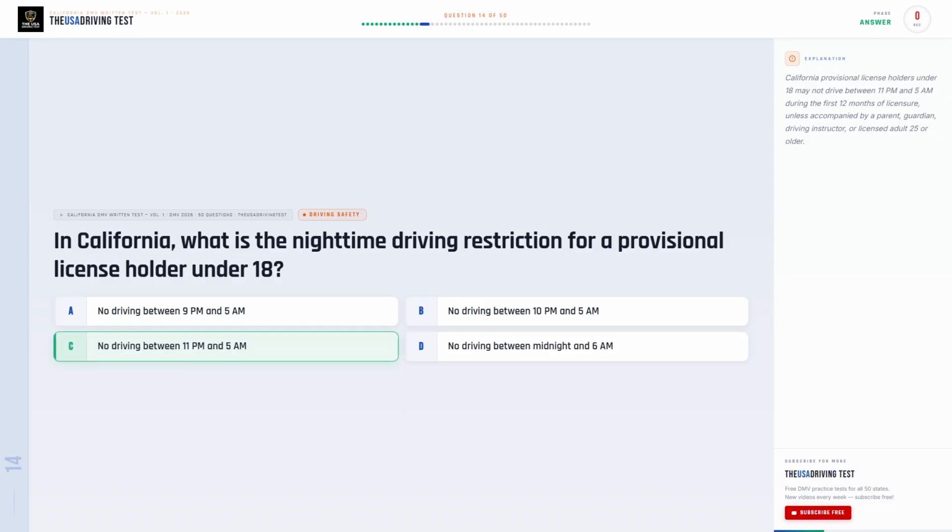The correct answer is C. No driving between 11 p.m. and 5 a.m. California provisional license holders under 18 may not drive between 11 p.m. and 5 a.m. during the first 12 months of licensure, unless accompanied by a parent, guardian, driving instructor, or licensed adult 25 or older.